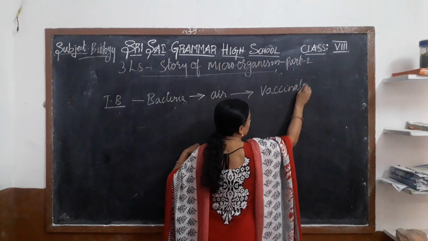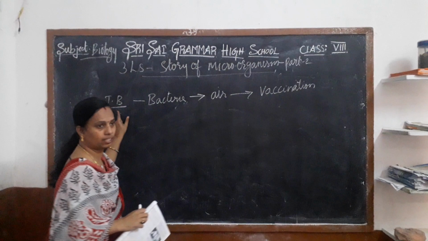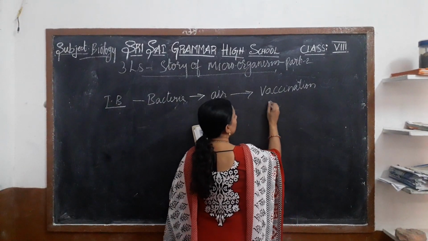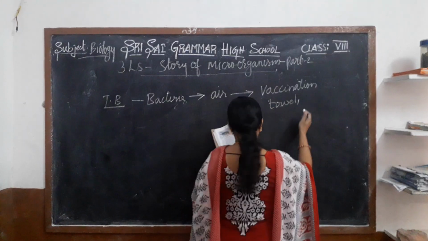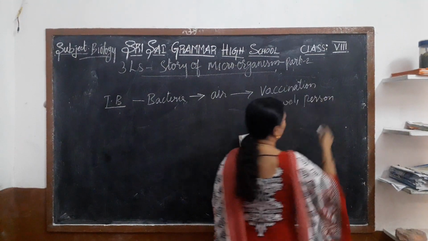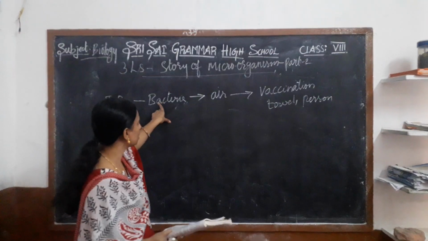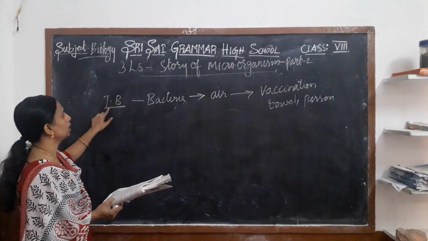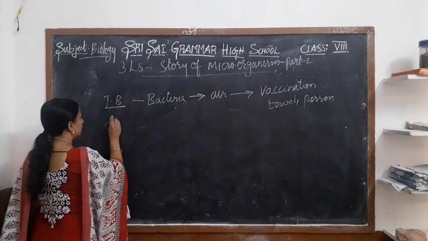If a person gets TB, we should not use their towels and personal things like this. We should avoid all this, then only we can avoid TB. So TB is caused by bacteria and transferred through the air.